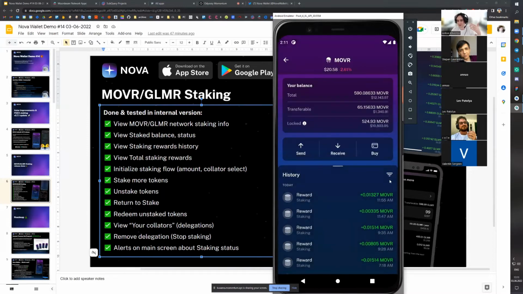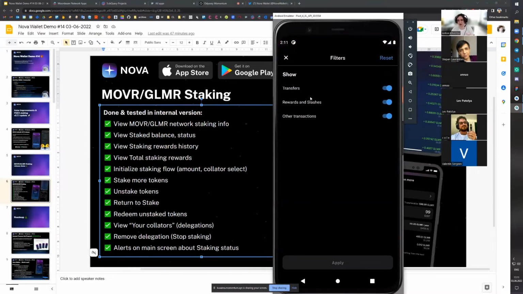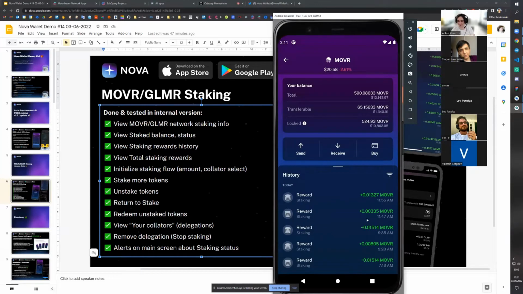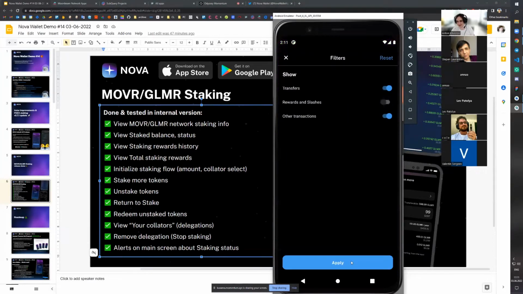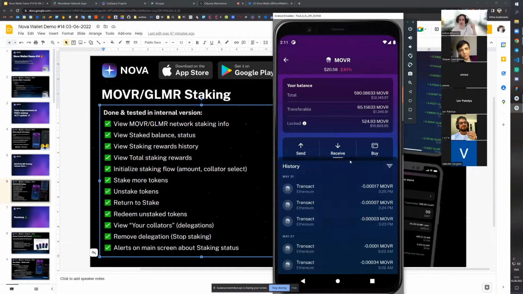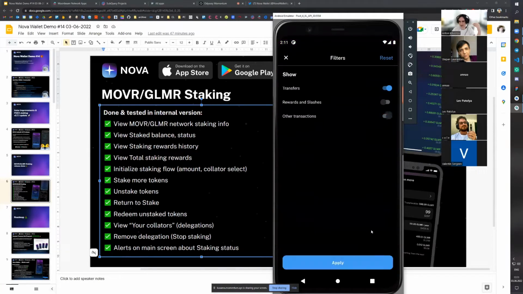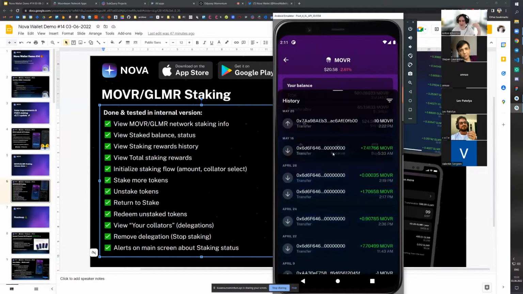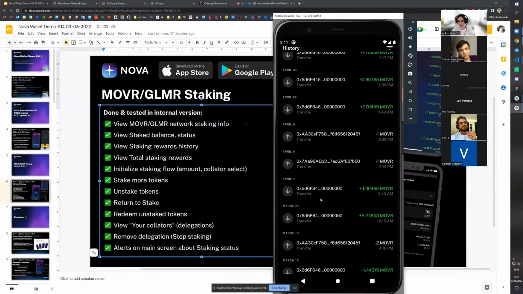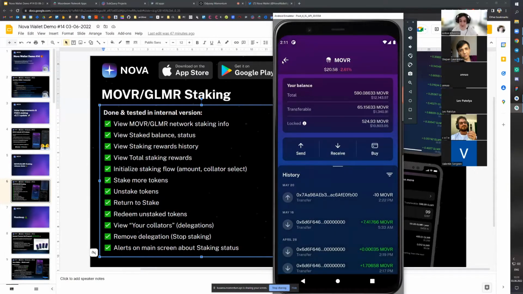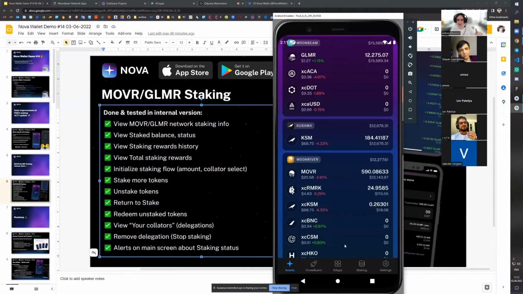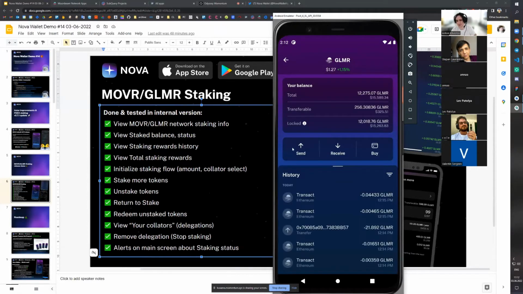And you can also filter it by the type of operation. So if you find that there are a lot of staking rewards, you just go and disable staking rewards, and you would be able to see only the transfers, let's say. So let's go ahead and turn this off. And you can see basically only the transfers. So that's a nice feature as well. As soon as we update the Google Play and App Store apps for Nova Wallet, you would be able to see this extended operation history for MOVR and GLMR tokens. The same goes for the GLMR tokens.